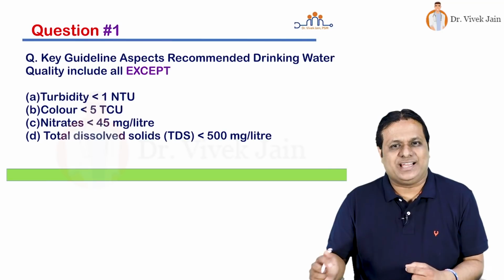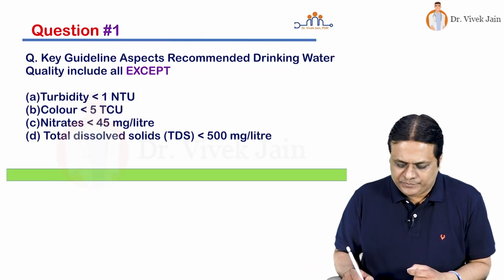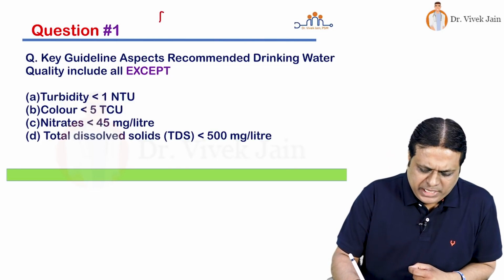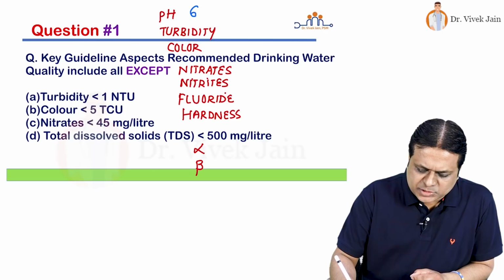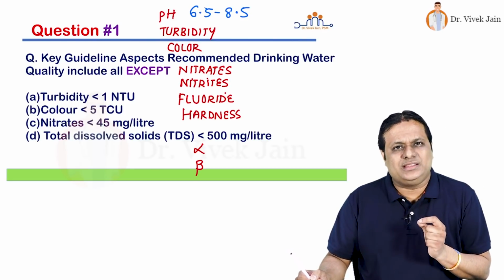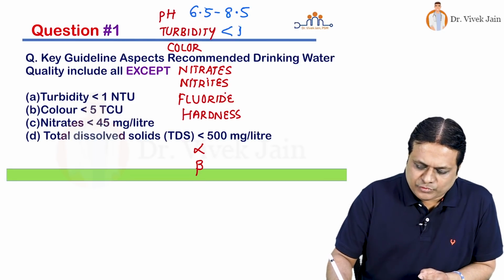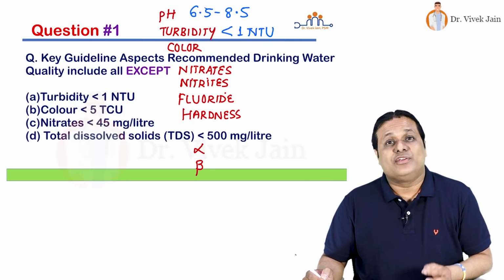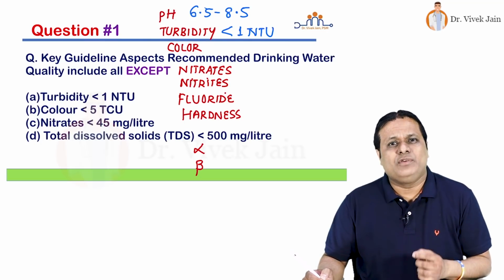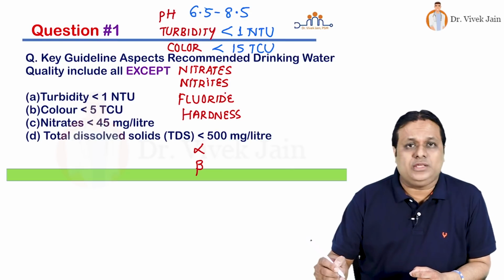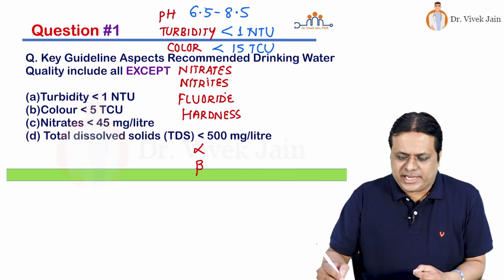According to the latest guidelines for recommended drinking water quality, let us look at all the criteria or quality standards. pH, it should be 6.5 to 8.5. Turbidity in the drinking water should be less than 1 NTU, nephelometric turbidity unit, or it should be less than 5 Hazen units. When we look at color, it should be less than 15 TCU, true color units. Nitrate should be less than